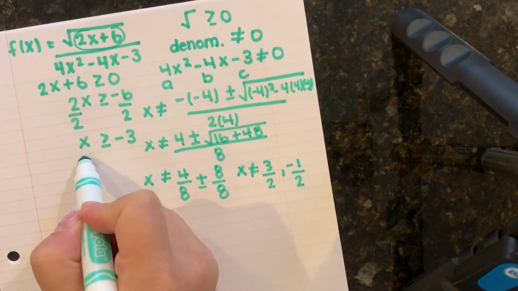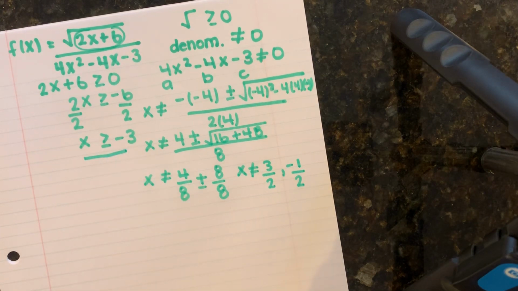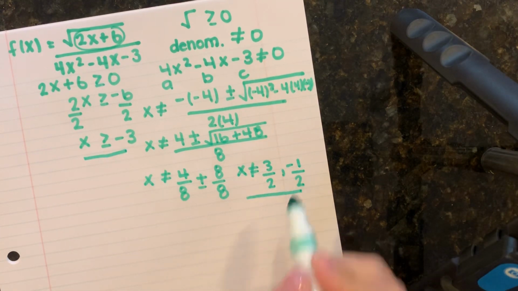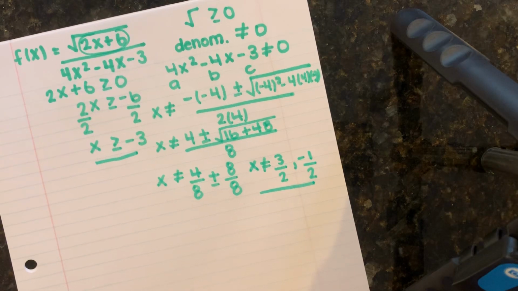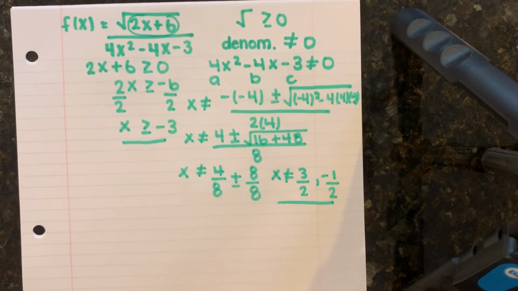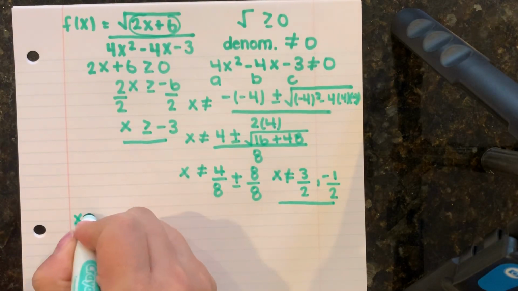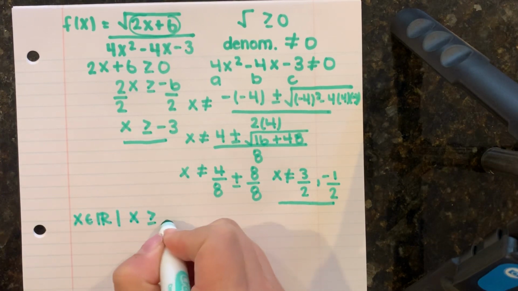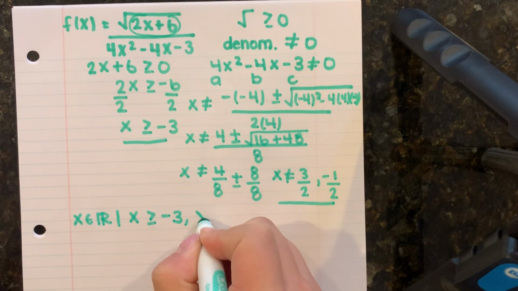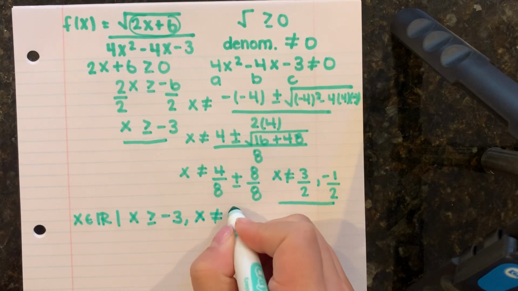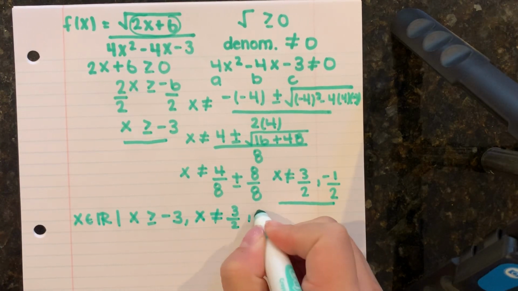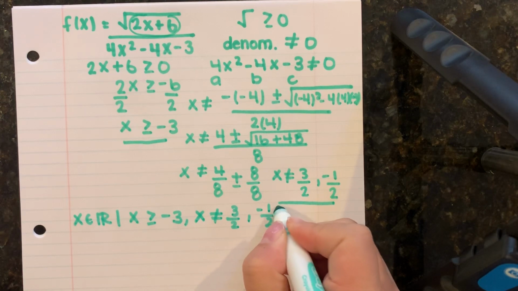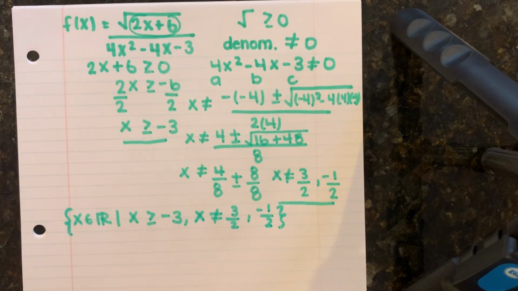So in addition to my x has to be greater than or equal to negative 3, I also cannot have x equal to these two terms. And the way you write your answer is this. You'll say x is going to be a real number, but x has to be greater than or equal to negative 3, and x cannot be equal to 3 over 2 and negative 1 over 2. And that would be your domain.